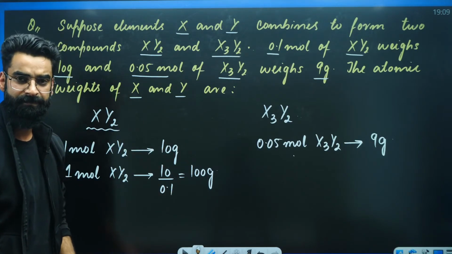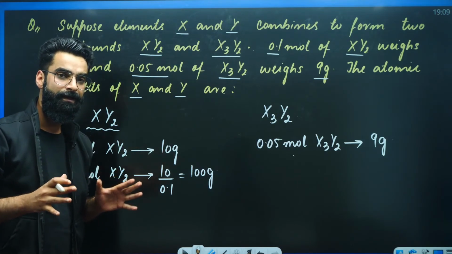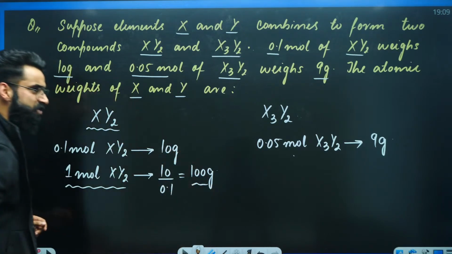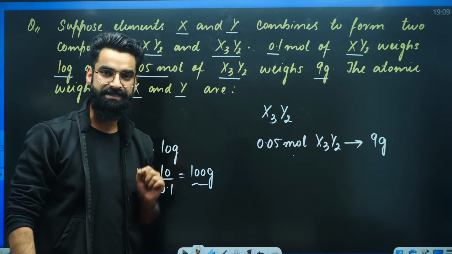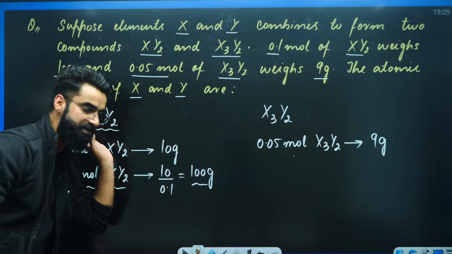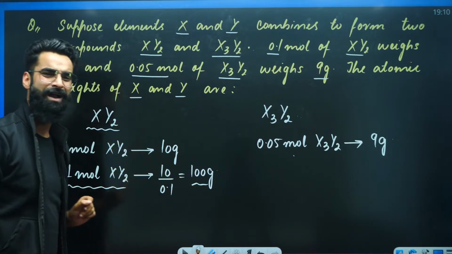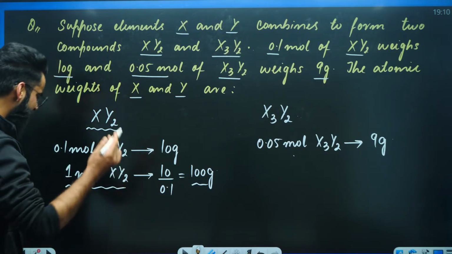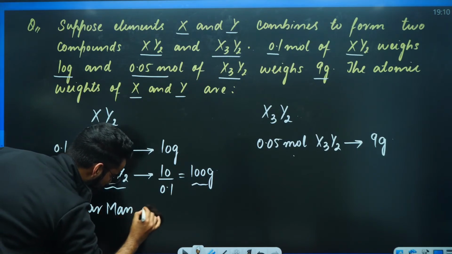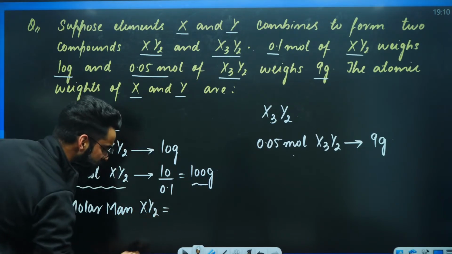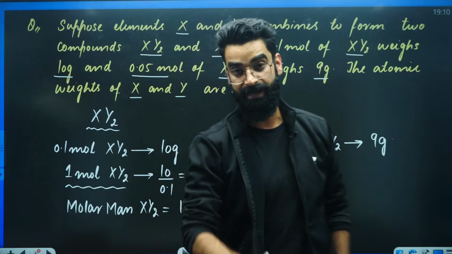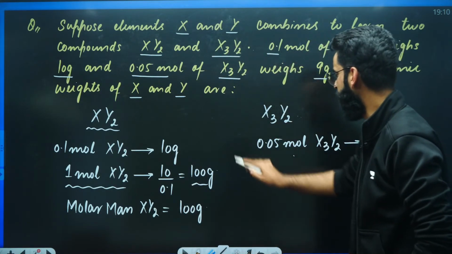It weighs 100 grams. Now, if you remember, mass of 1 mole of a substance, what do we call that as? We call that as the molar mass. Since we got to know the mass of 1 mole of XY2, it came out to be 100 grams, right? So can I say this 100 grams is basically the molar mass of XY2? Absolutely. We got to know the molar mass of XY2. That means mass of 1 mole of XY2 came out to be 100 grams. Point number 1.